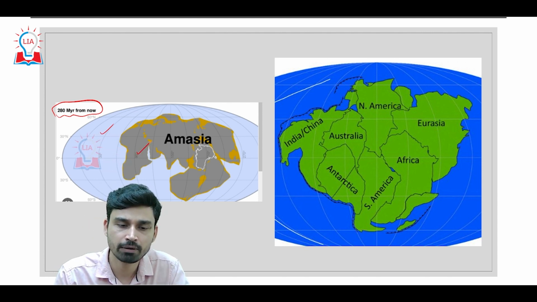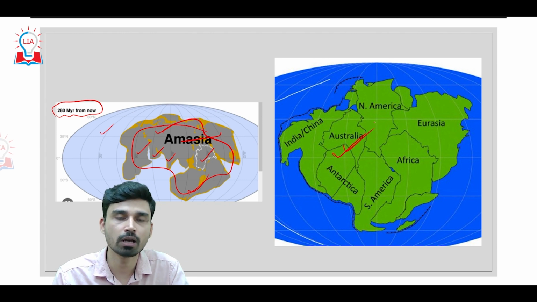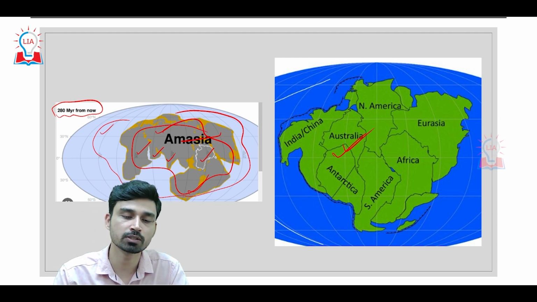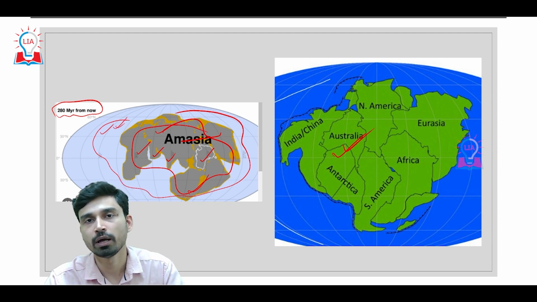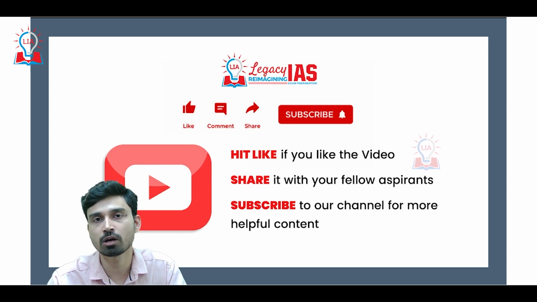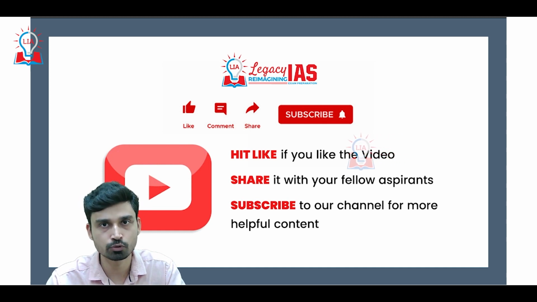So we can see we have Africa, Arabia, India, Eurasia, Australia, Antarctica, America, all joined together to form a single landmass that we can call Amasia, surrounded by a large super ocean, which may be renamed. As of now, it has not been named anything. So I hope you understood how the Earth's surface is not static, is not steady. It keeps on changing its configuration, its shape, its position. And I hope you understood the concept behind the supercontinent.